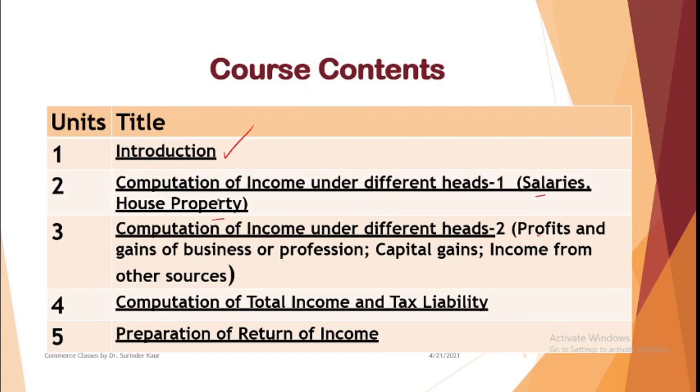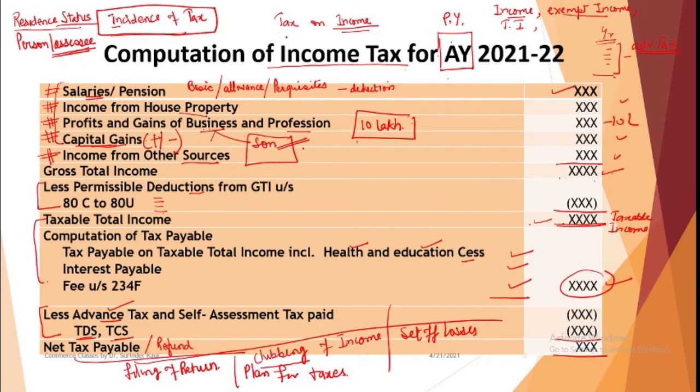Okay, so the calculation is done in 2 different titles. Then computation of total income, tax liability, and preparation of return of income. So I hope that with the detailed discussion in the very beginning, you know where these things fit in. The first unit is basic, all the things that I have explained.